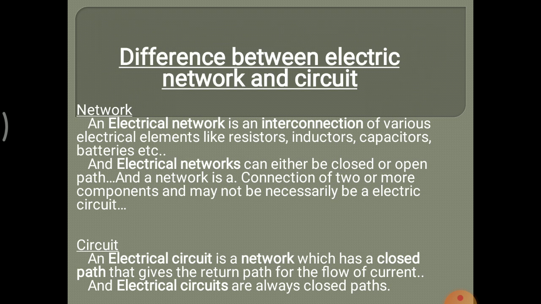Difference between network and circuit. Network: an electric network is an interconnection of various electric elements. Electric networks can have either a closed or an open path. Circuit: an electric circuit is a network which has a closed path.